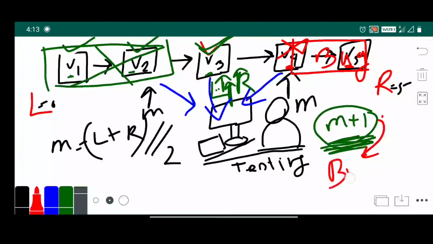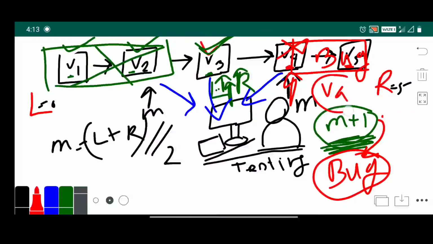So here mid plus 1 is a bug version, so our answer is version 4. So we are able to check it in order of log n time.